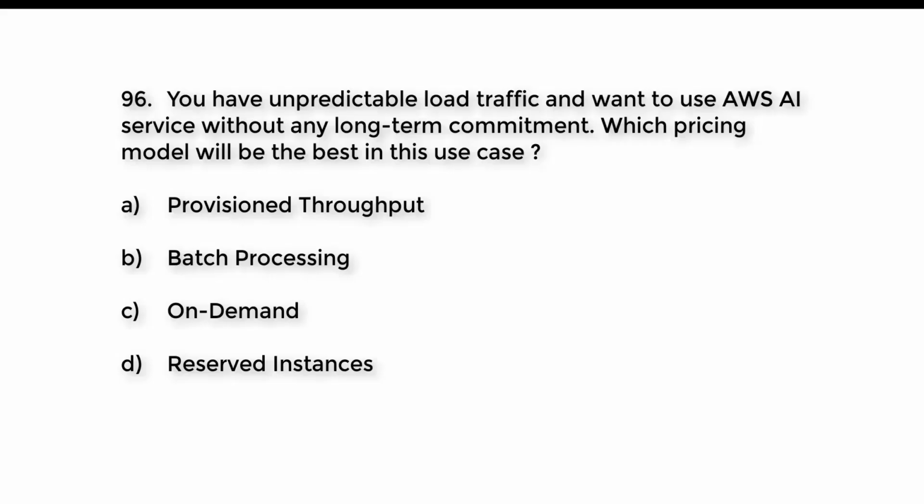Question number 96. You have unpredictable load traffic and want to use an AWS AI service without any long-term commitment. Which pricing model will be the best in this use case? A. Provisioned throughput. B. Batch processing. C. On-demand. D. Reserved instances. Try to guess the right answer. And the right answer is option C. On-demand.